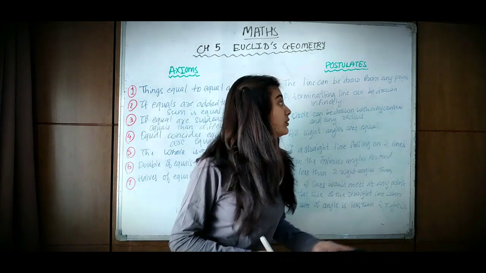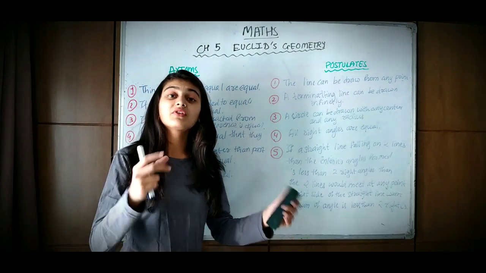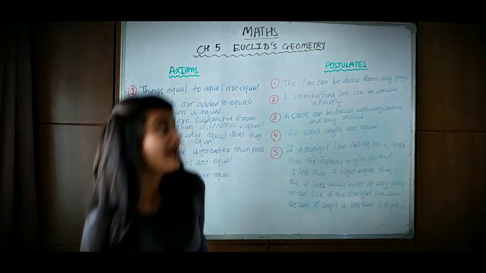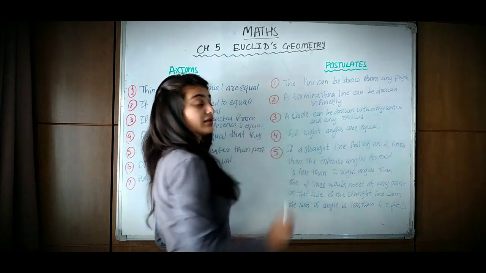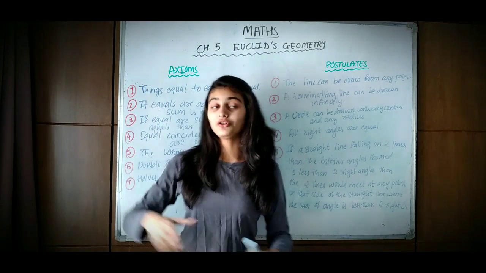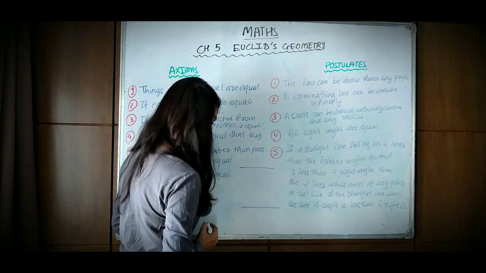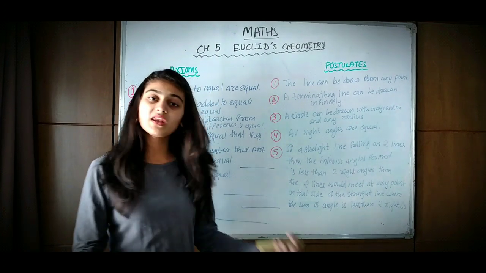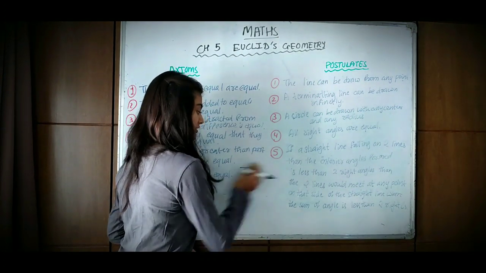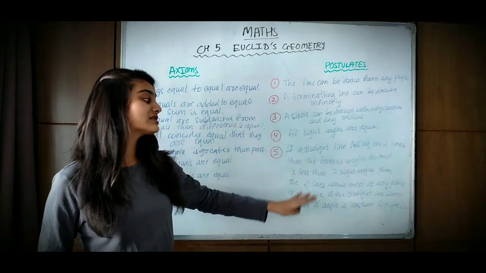Then let's move to the postulates. Postulates are without proofs. Let's take lines. The first postulate is, a line can be drawn from any point to any point. So we can draw a line from here, we can draw lines from any point to any point as per our choice. This is a universal law which we already know, but Euclid has listed it down.